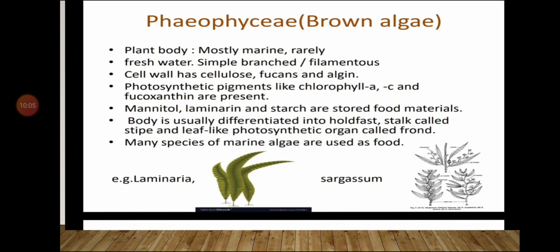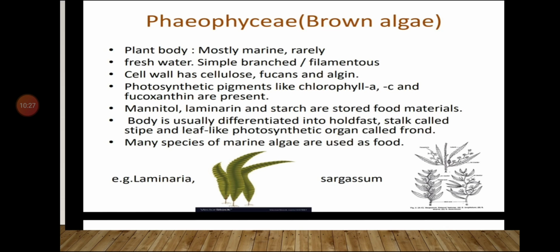Cell wall has cellulose, fucoidin and algin. Then photosynthetic pigments like chlorophyll A, C and fucoxanthin are present. Mannitol, laminarin and starch are stored food materials.